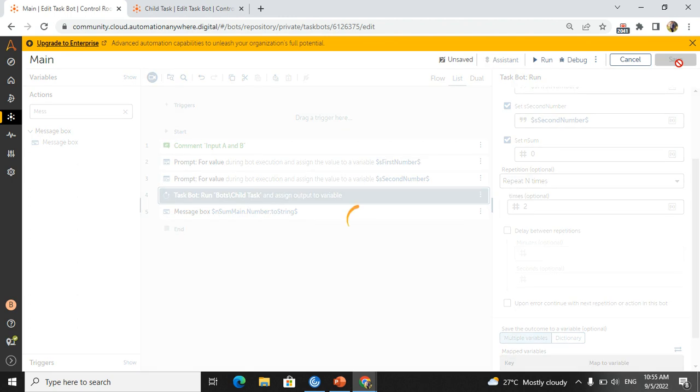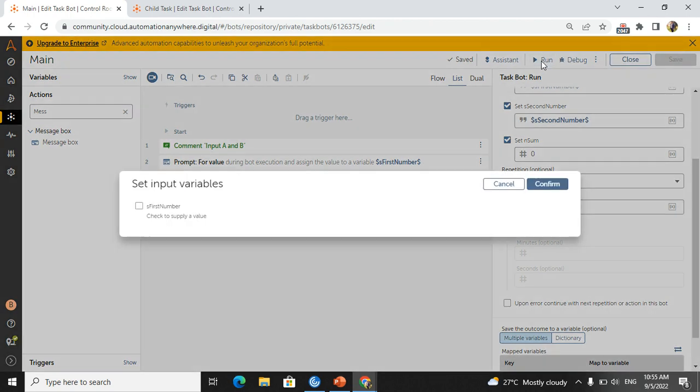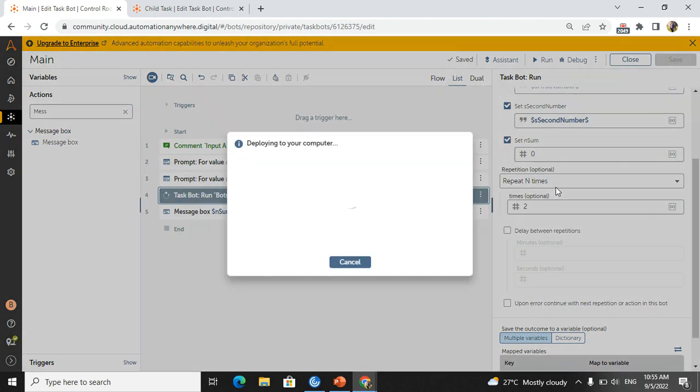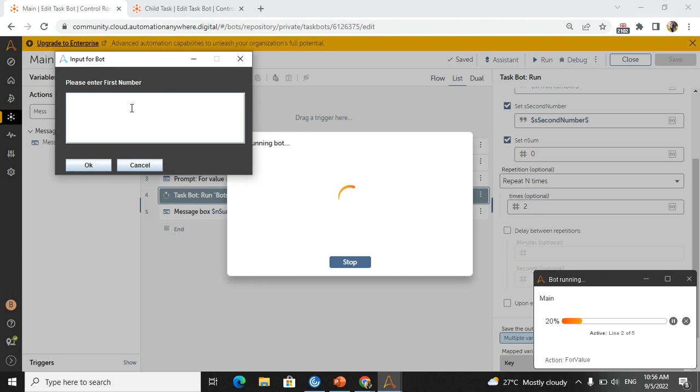I need to see the particular output. I'm clicking confirm. This is actually what the interviewer will be looking for: how you will call the argument, how you will take it back from the child bot. These things are very important. First time I'm giving 2, second time I'm giving 2.